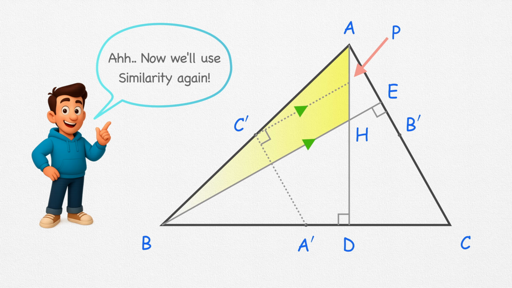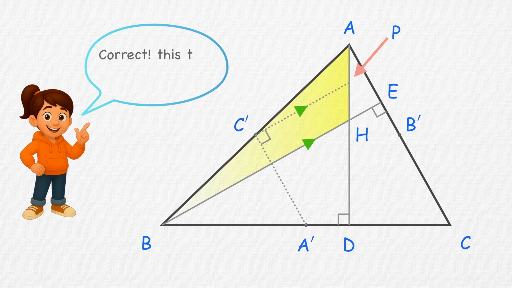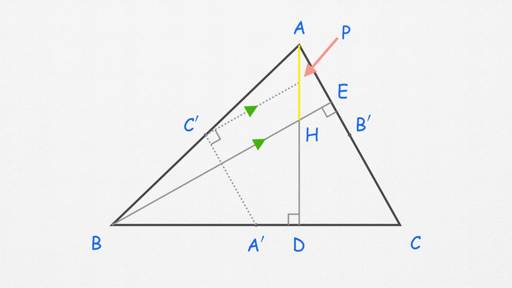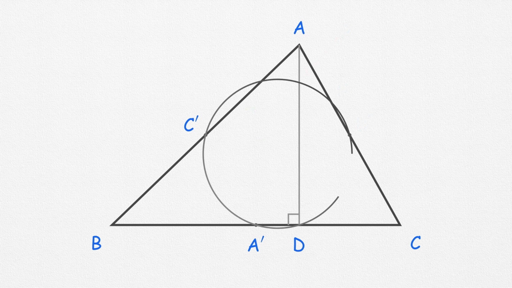But in the triangle ABH, C' is the midpoint of AB, and C'P is parallel to the base of this triangle. Therefore, it follows that P must be the midpoint of the line segment joining A to H. And there it is, proved.